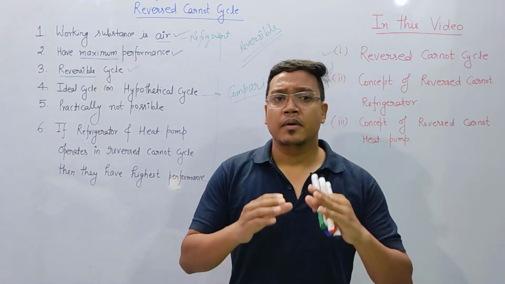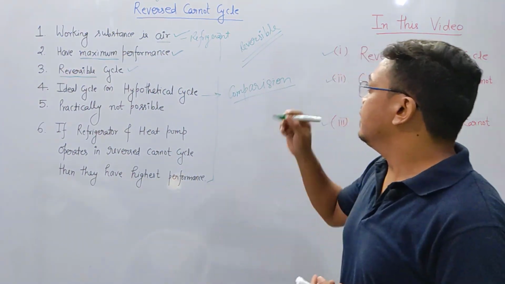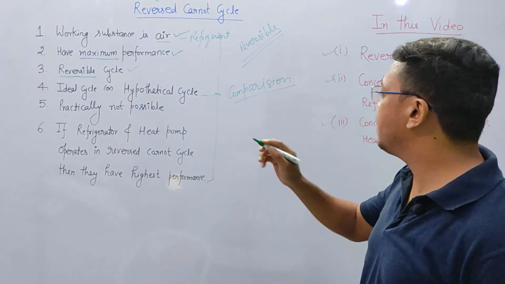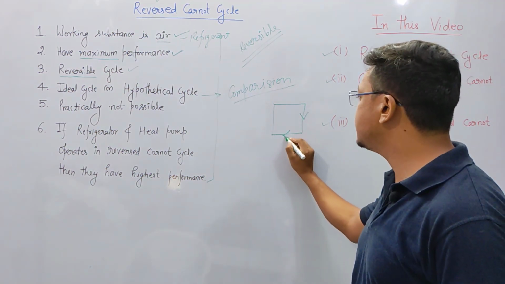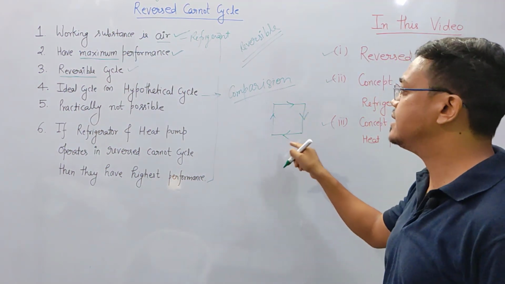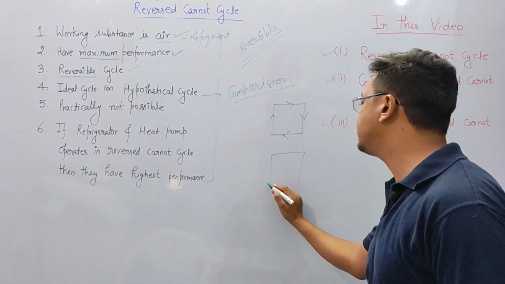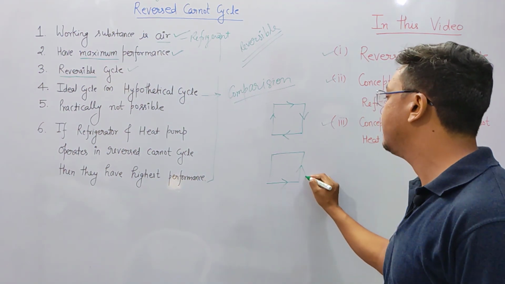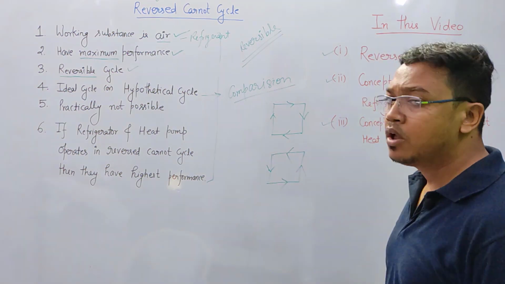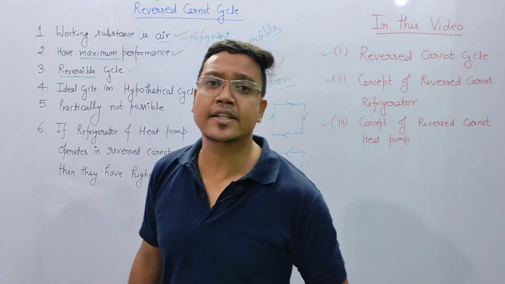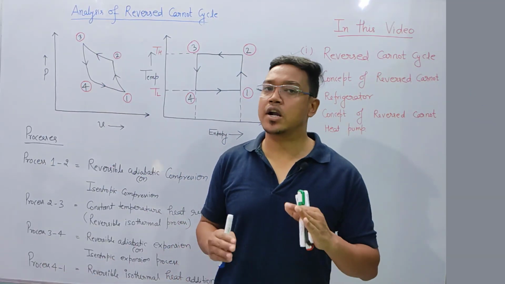You are studying all these things from the time of your school. But in this case, the cycle is reversed. From the time of school, you are studying the cycle in this direction, means clockwise. Now here you will study it is anti-clockwise. That's why it is called reverse Carnot cycle. Okay, let's see the analysis of reverse Carnot cycle.